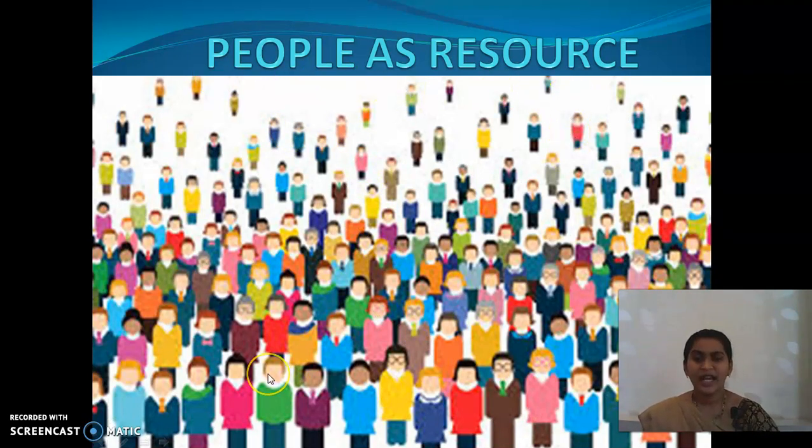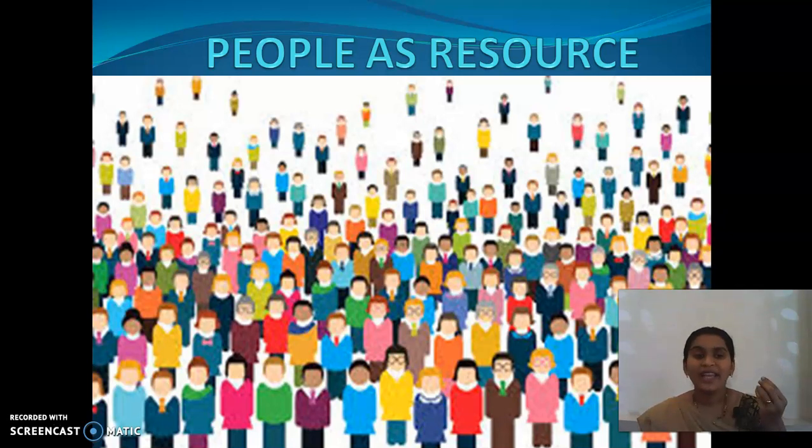We can see, especially in our country, we are rich in population. Yes or no? So, in that rich population, how will we be considered? Because earlier, we'll be seeing it is like a burden. Having so many people in a country is a burden. But instead of feeling it as a burden, how can we use this huge population for the betterment of the society?